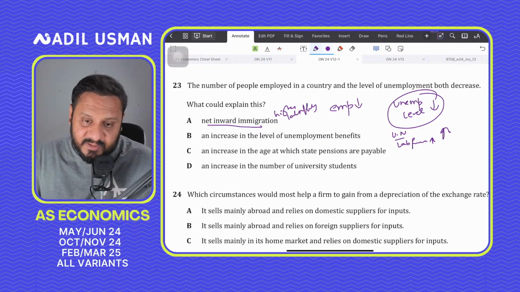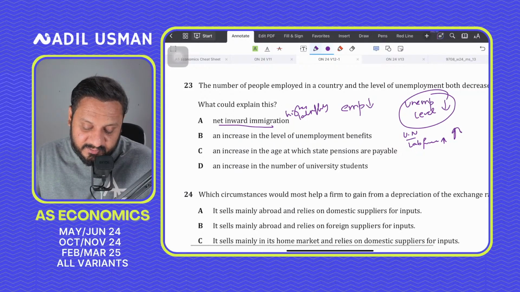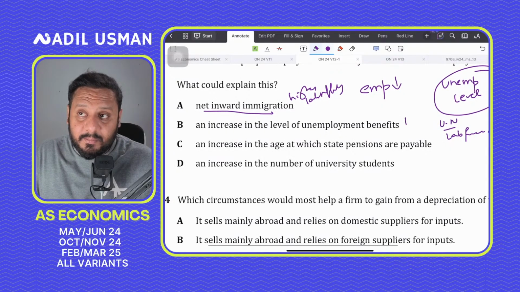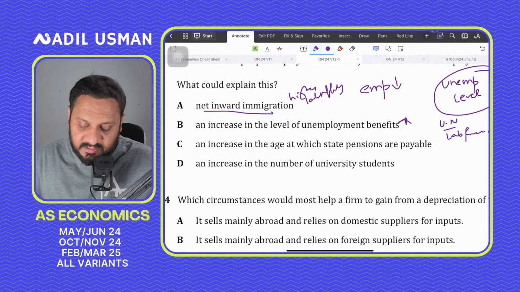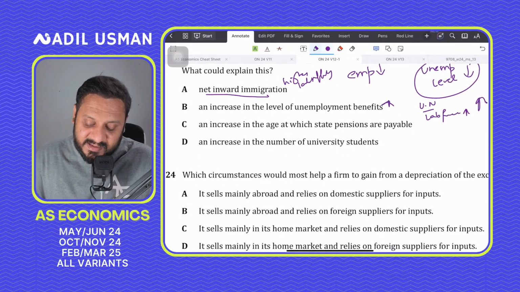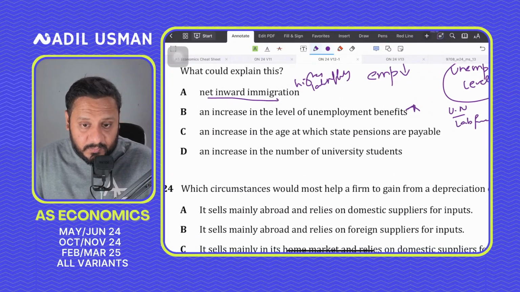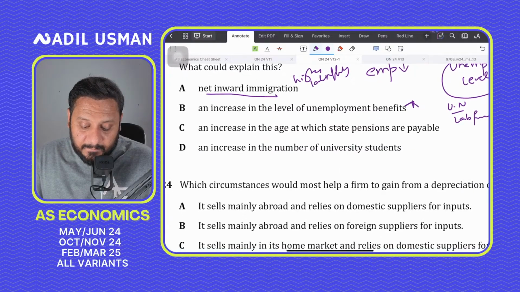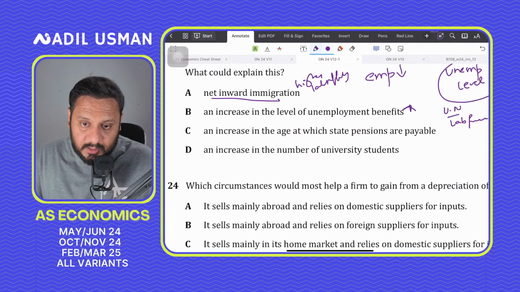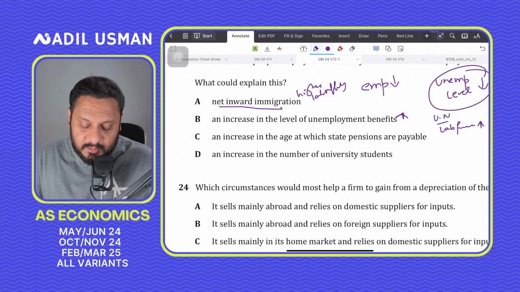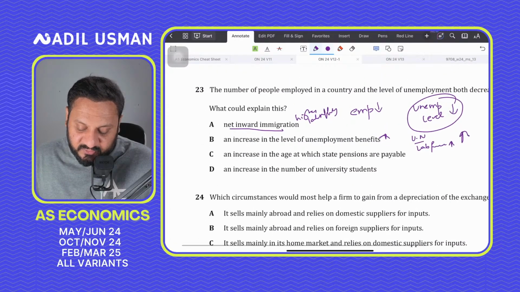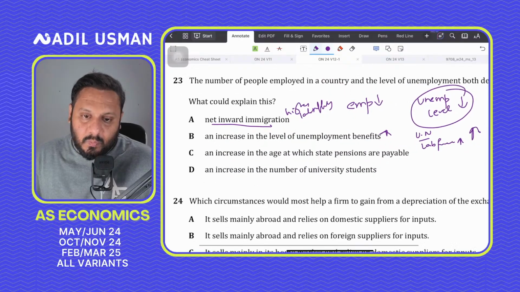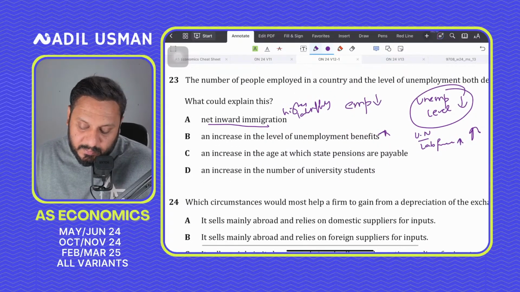Increase in the level of unemployment benefits: higher unemployment benefits may actually increase unemployment. Because it might be counterproductive, people might exit the workforce voluntarily, and they might sit at home and just relax and rely on these unemployment benefits. And increase in the age at which state pensions are payable. An increase in age at which the state pensions are payable would just keep more people in the labor force.